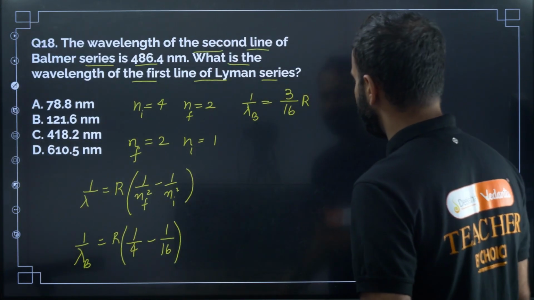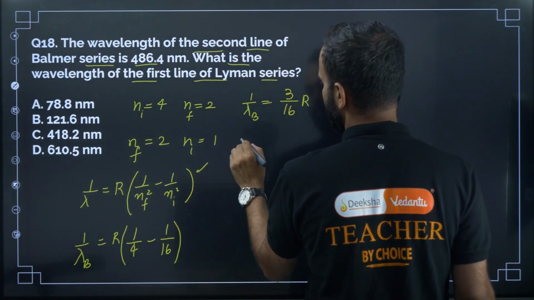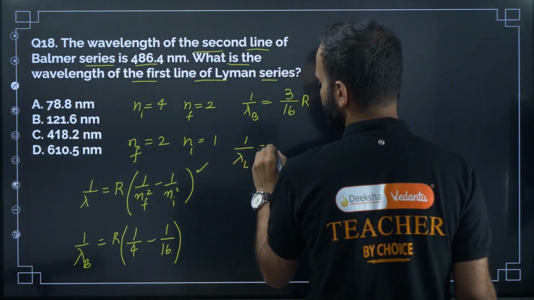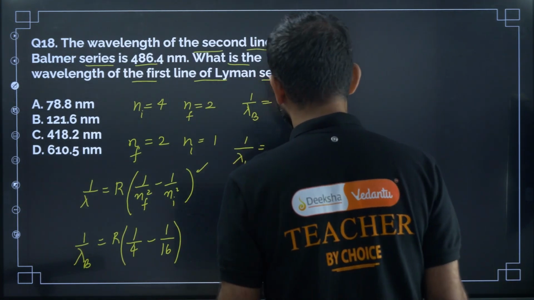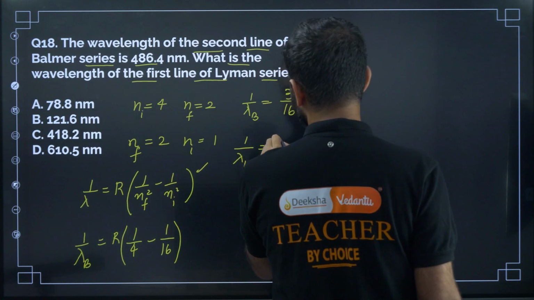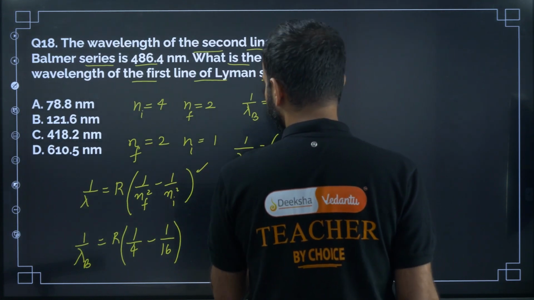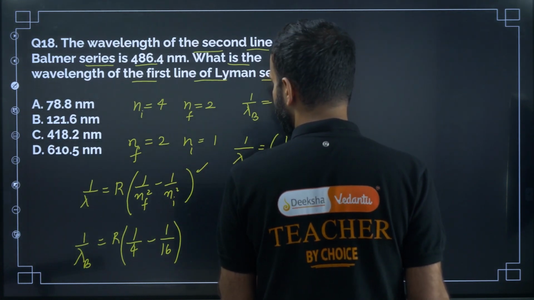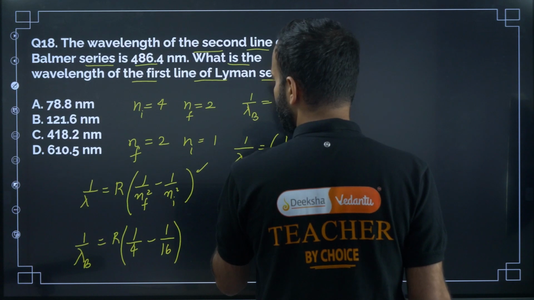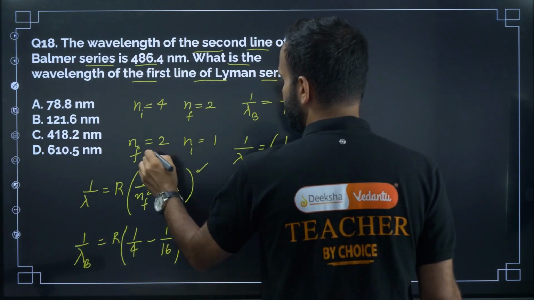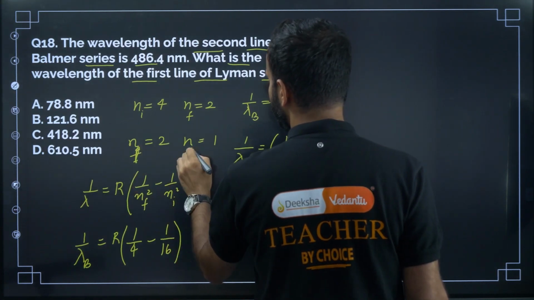Next, in Lyman series, again use this formula. 1 divided by lambda L is equal to R into 1 by Nf squared minus 1 by Ni squared.